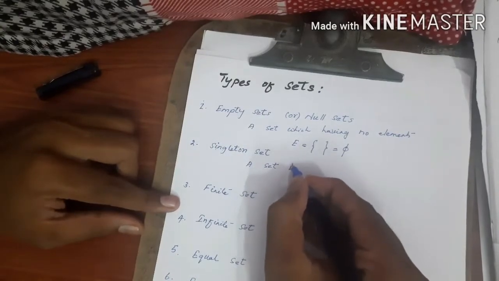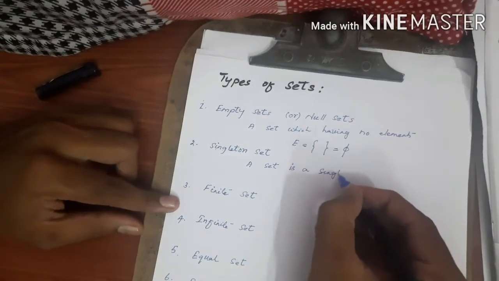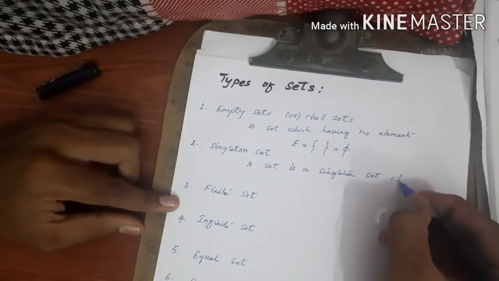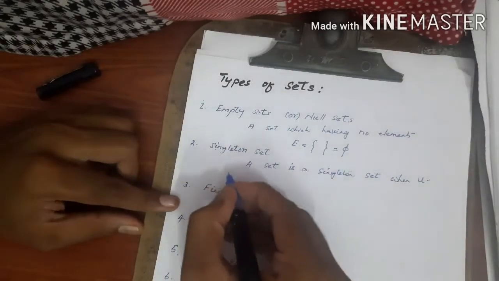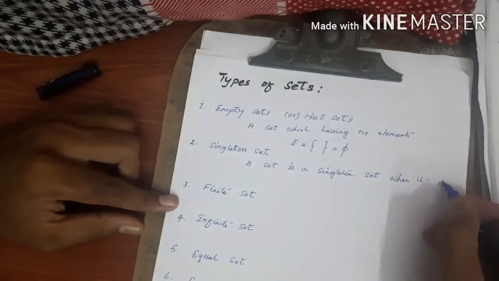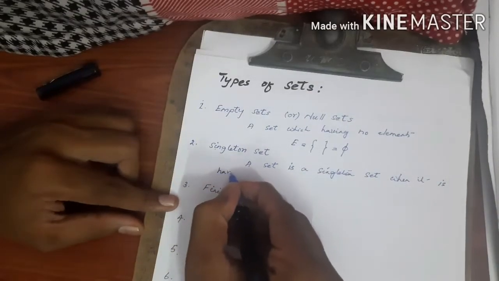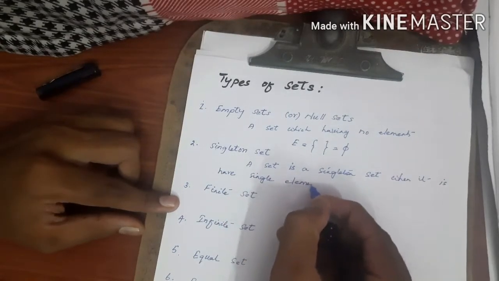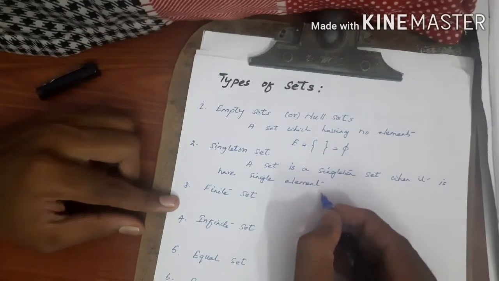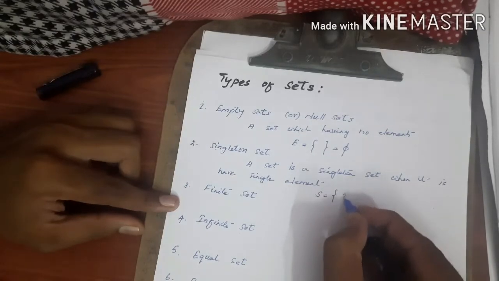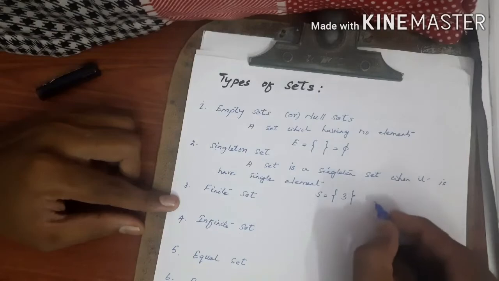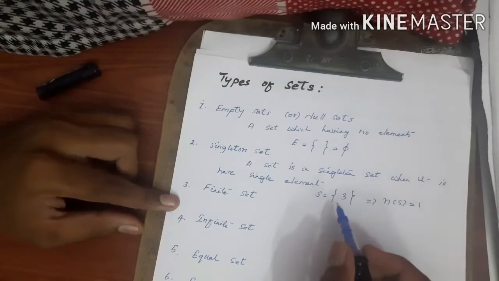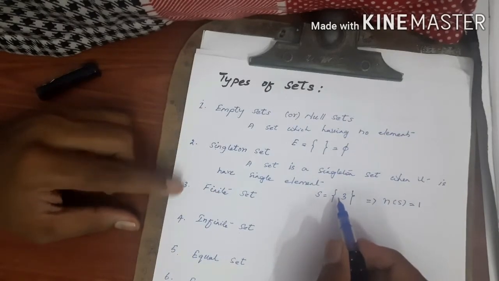A set is a singleton set when it has a single element. For example, a set S which is having a single element, for example 3. The number of elements is 1. A set S having a single element is called a singleton set.